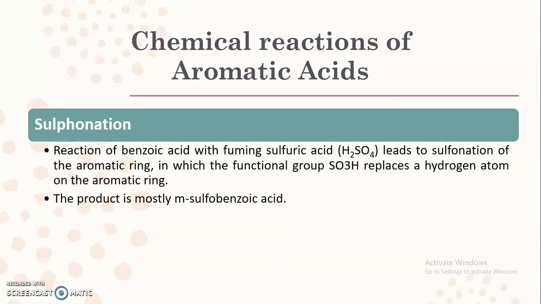Now the last chemical reaction shown by aromatic acids is sulfonation. Here we are going to carry out the reaction between benzoic acid and fuming sulfuric acid. Fuming sulfuric acid is nothing but a mixture of concentrated sulfuric acid along with sulfur trioxide. When benzoic acid is reacted with fuming sulfuric acid, this leads to sulfonation of the aromatic ring, in which the functional group SO3H replaces a hydrogen atom present on the aromatic ring. Due to the sulfonation of benzoic acid, m-sulfobenzoic acid is formed.